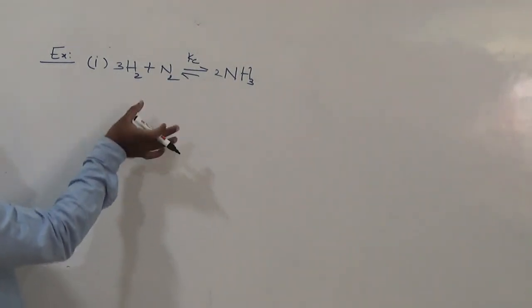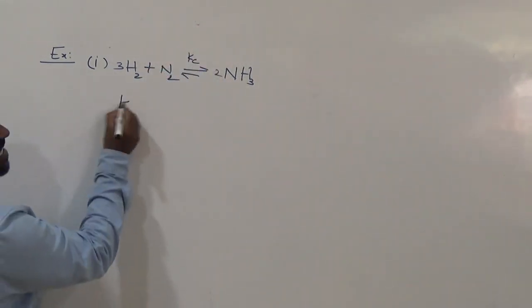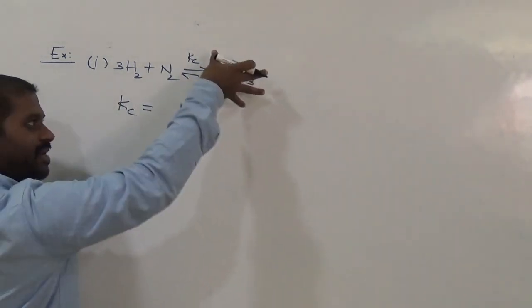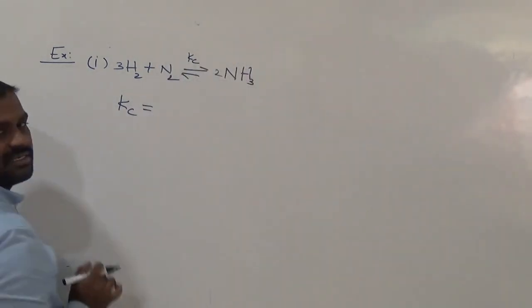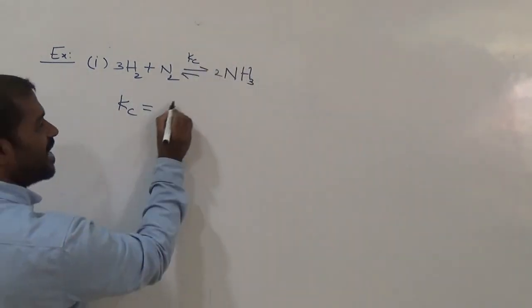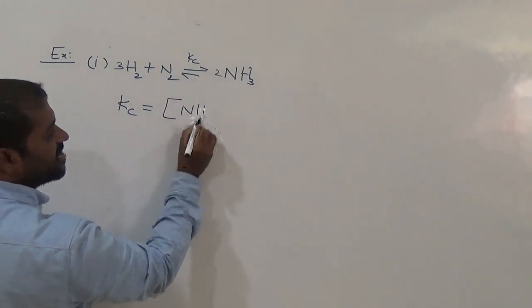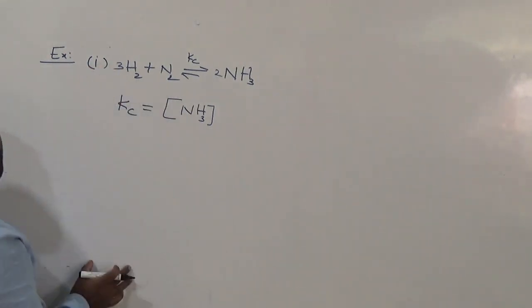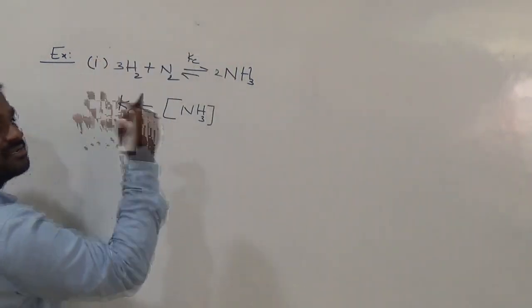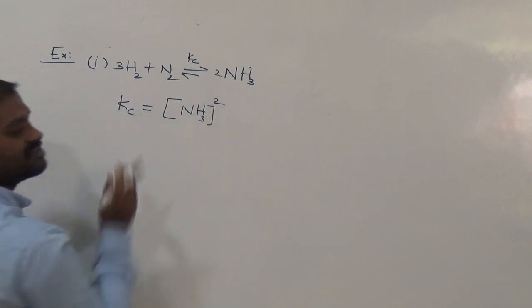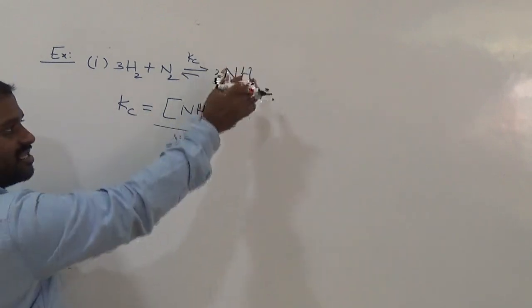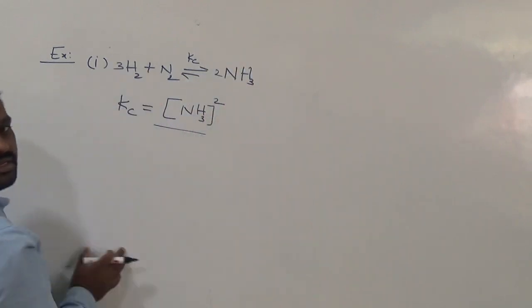So what is the expression of equilibrium constant for this reaction? So Kc is equal to, first write molar concentration of product. So what is the product? Ammonia, NH3. So write molar concentration of product NH3 or active mass of ammonia. What is the coefficient here? 2. Write as power 2. By, is there any other product? No, only single. If you have any other product, write it multiplied in the square bracket.